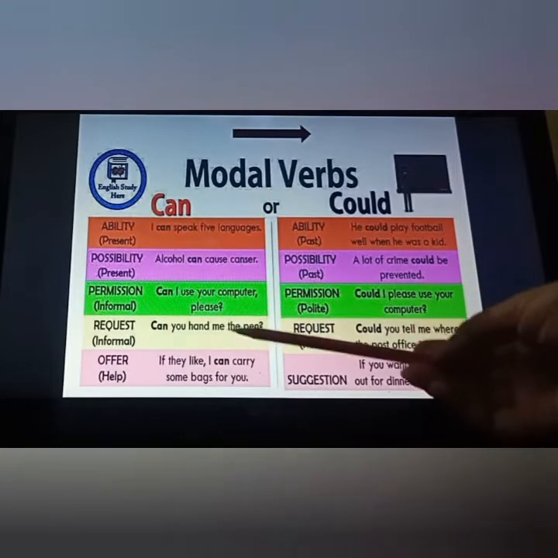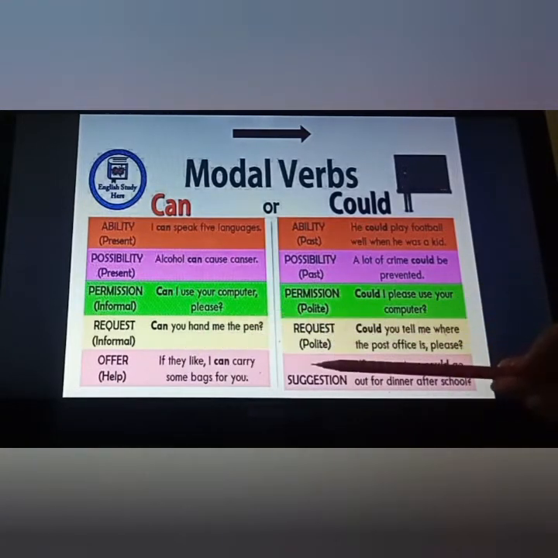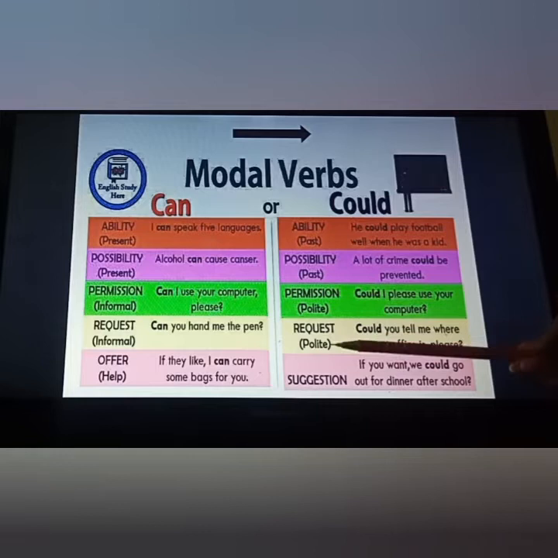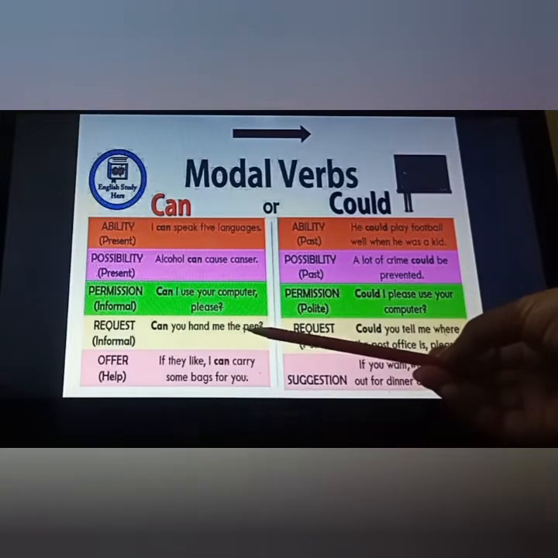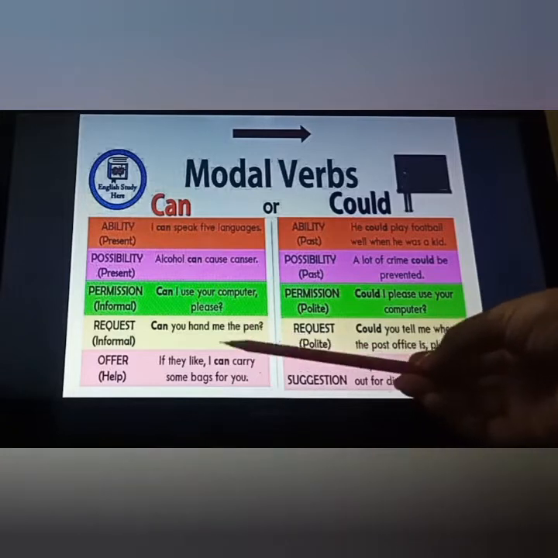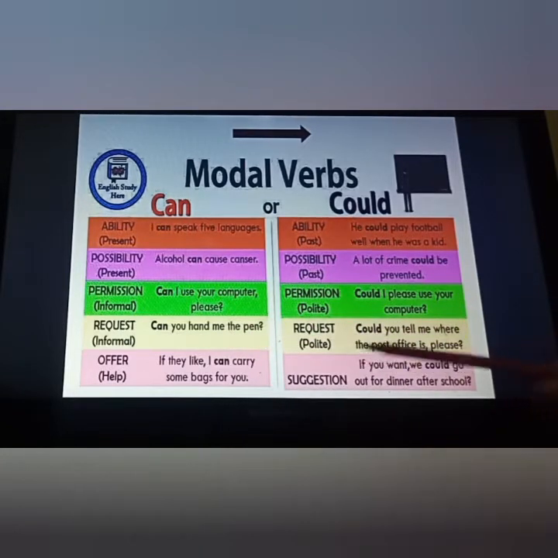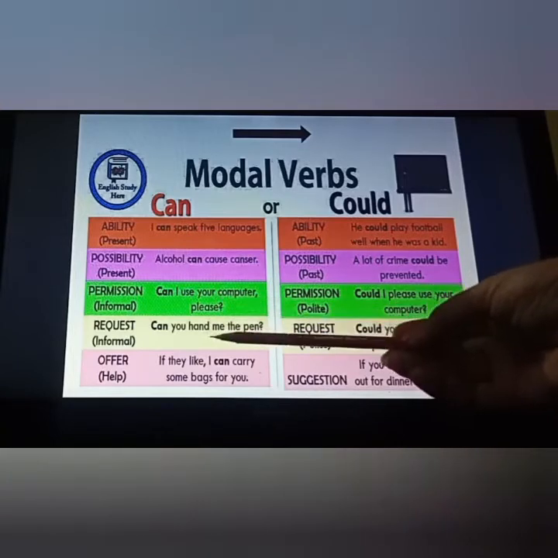Now the same request also, informal and polite, same concept. Request informal: can you hand me the pen? Simply you are requesting someone in a very informal way. Polite one: could you tell me where the post office is, please? So in a very polite one you have to use could. Informal one you have to use can.